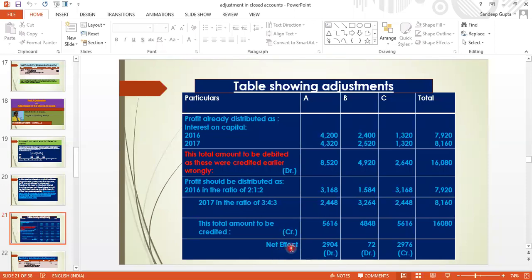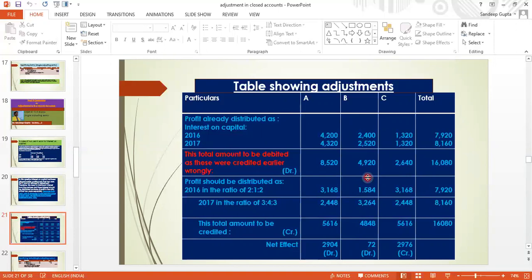Net effect. You can see first of A. A's total is 8520 debit and total of 5616 credit. So here debit is more, means he has got more. How much? 2904. So 8520 minus 5616. So you will get 2904. It will be debit because debit side is more.